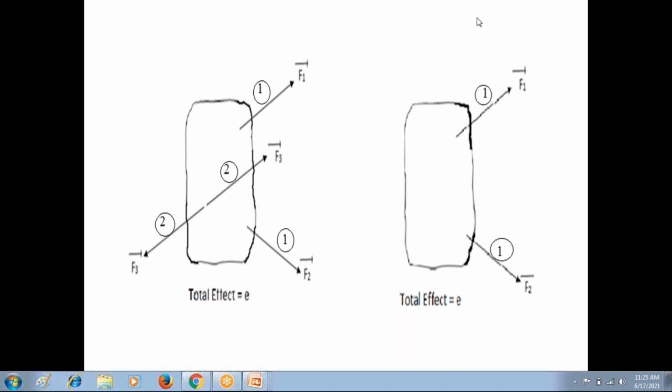If anybody is having doubts about this principle of superposition, if you are unable to understand and if you have any doubts, you please discuss with me. Any doubt, students? Only one student gave the response. If anybody is having doubt, please pass on the message in the chat box, or unmute your mics and discuss with me.